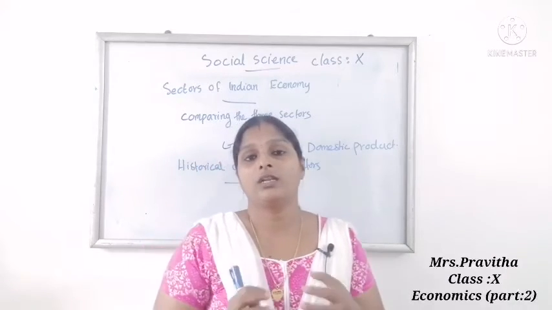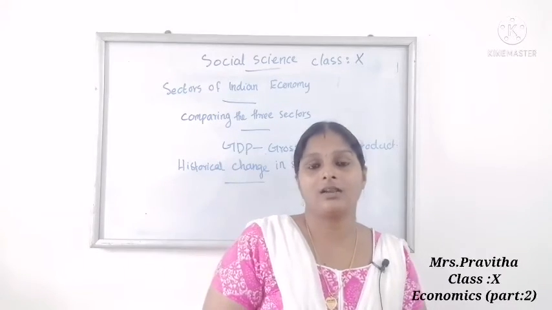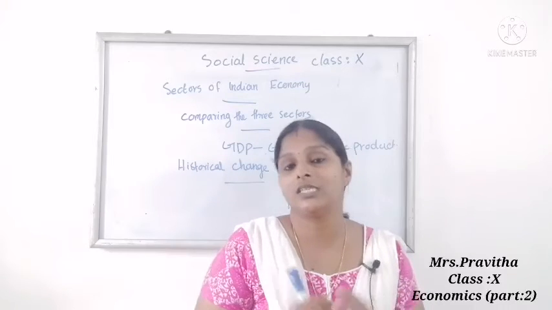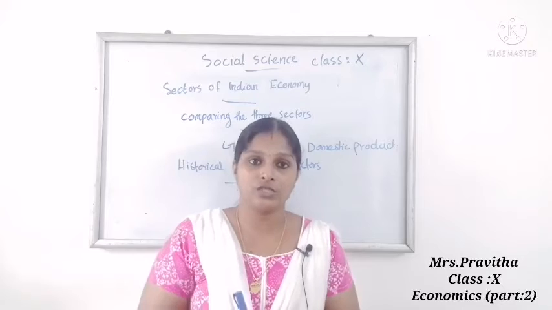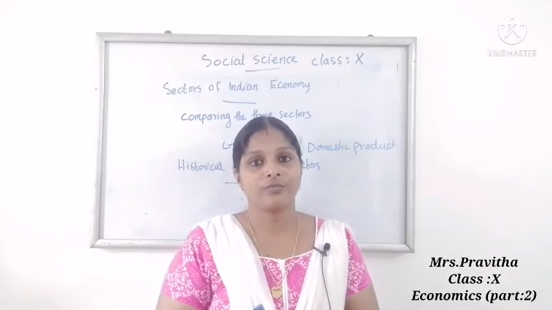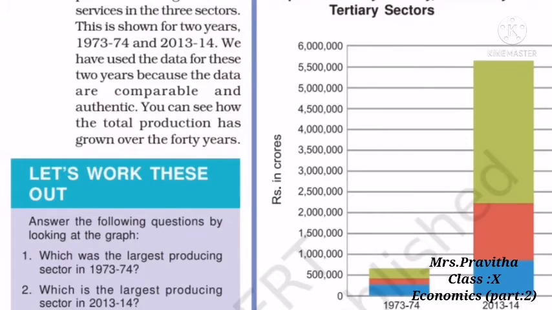Now we will look at the historical changes in the sector in India. You can see one graph in your textbook. Look at that graph. It is the GDP by primary, secondary and tertiary sector. You can see two sets of data, one for 1973-74 and the second for 2013-14.